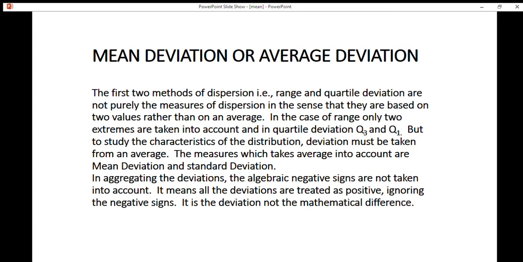A is deviated geographically by 250 kilometers from B, and B is deviated geographically by 250 kilometers from A. There is no point in saying that one is positive deviation and the other negative, since the purpose is to study the variation of items from a central tendency. It doesn't matter whether it is plus or minus.